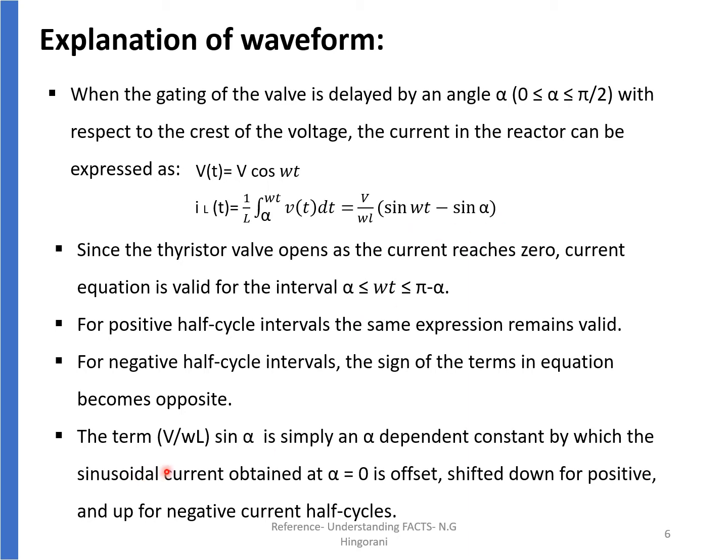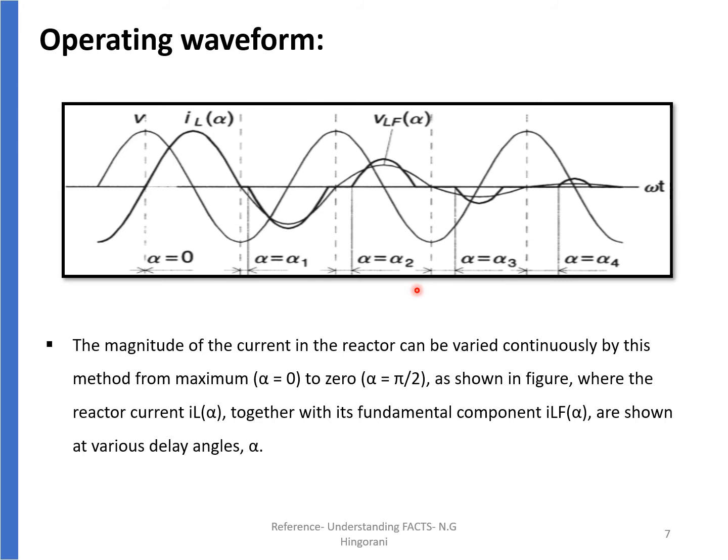The term V by omega L sin alpha is simply an alpha dependent constant by which the sinusoidal current obtained at alpha equal to 0 is offset. It is shifted down for positive and up for negative half cycles. Now we see the operating waveform. The magnitude of the current in the reactor can be varied continuously by this method from maximum to 0, that is, alpha equal to 0 to alpha equal to pi by 2, as shown here in the figure, where the reactor current IL of alpha together with its fundamental component ILF of alpha are shown at various delay angles.